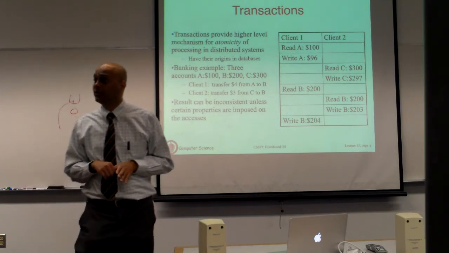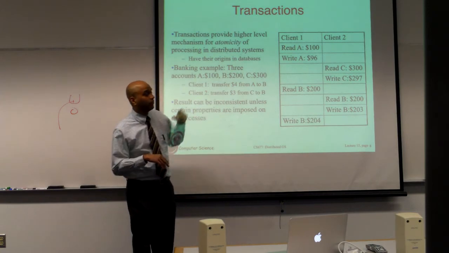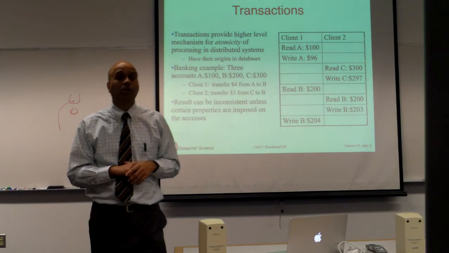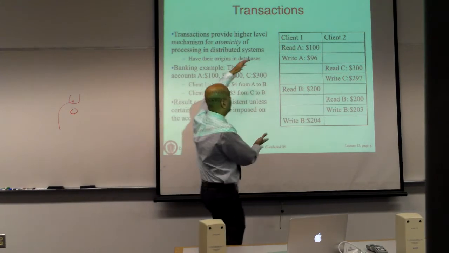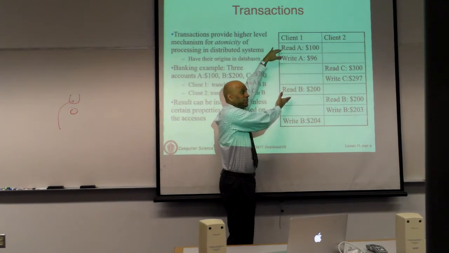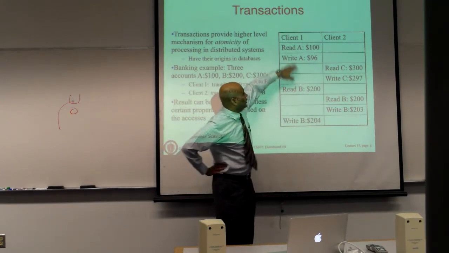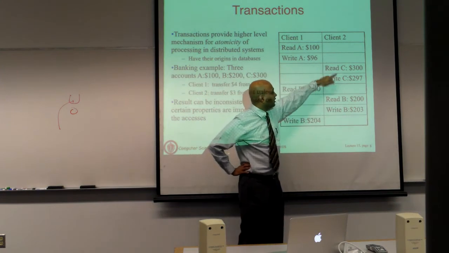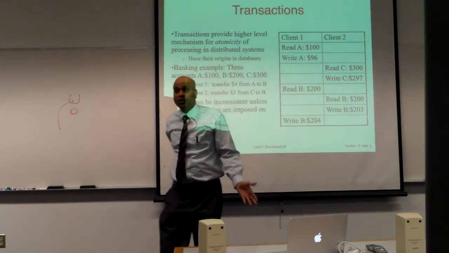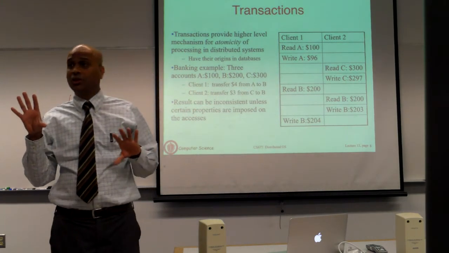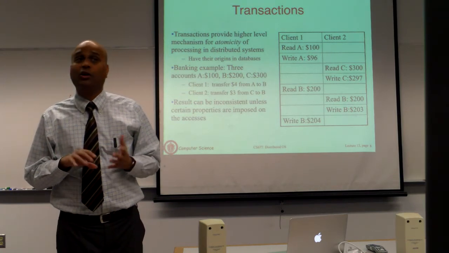So most databases will implement a property called serializability, which says that even though the processes are executing concurrently, you want them to execute as if they are the only one, sequentially. If all of these operations had executed sequentially first and all these operations executed sequentially second, you wouldn't have this problem. You would execute this, you would end up at 204, then you start executing this. So when you read this, you are going to read 204, add 3 and write 207, or vice versa. If they actually execute sequentially, you would not have this problem. But because they're executing concurrently, you have the problem.